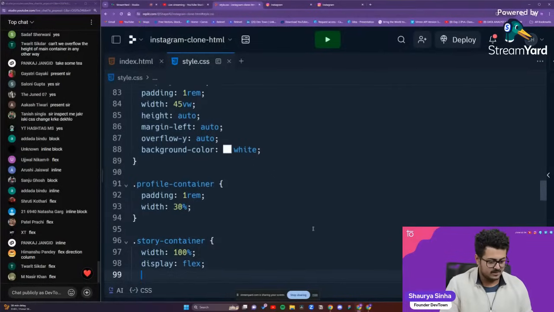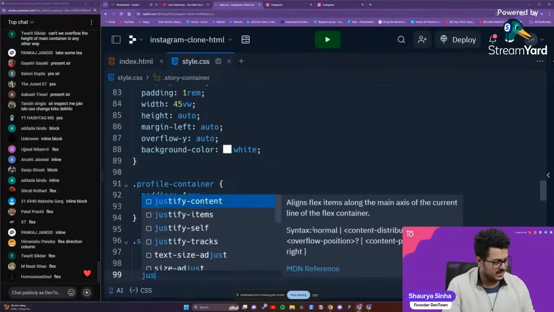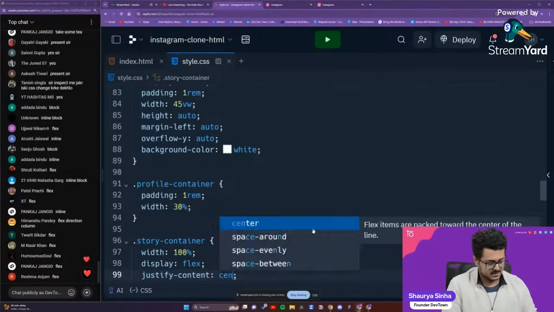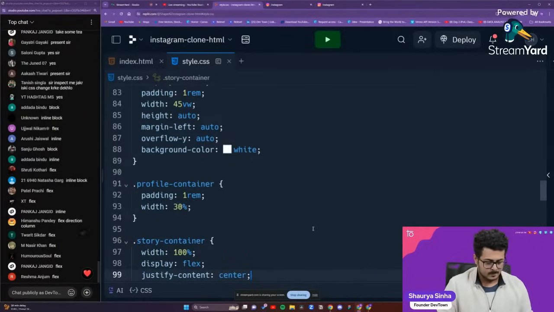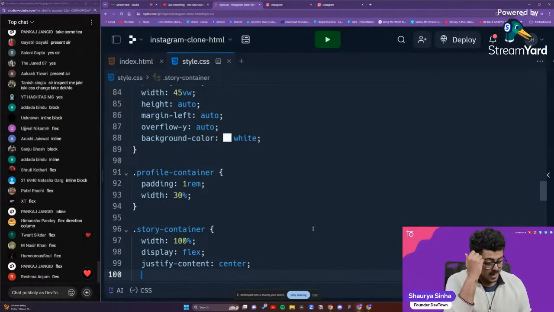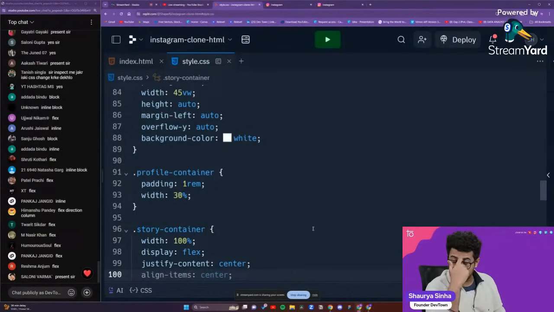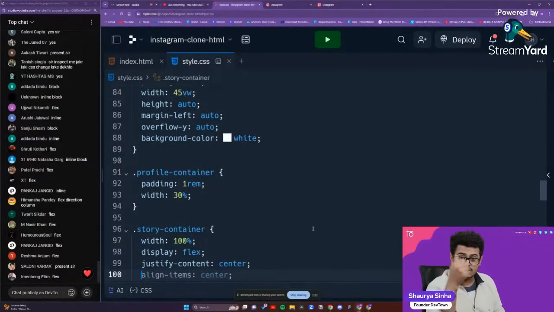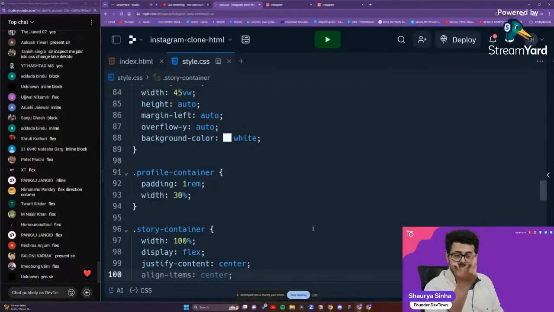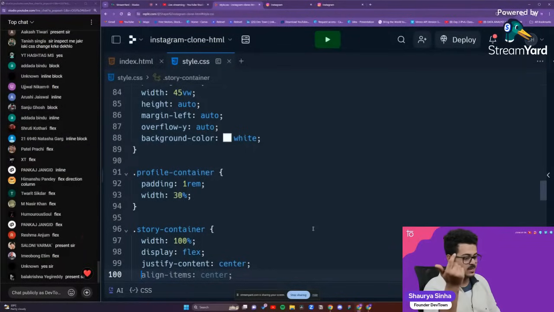Then we want everything to be in the center, so justify content center. Then, when you use Instagram, you have seen this, right? That you are able to scroll within the stories itself. Have you guys seen that? When you use Instagram, within just the stories, you are able to scroll right over there. Or is this the first time that you are hearing about it?